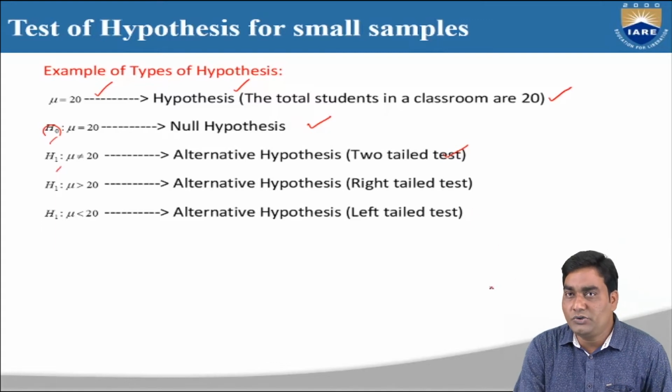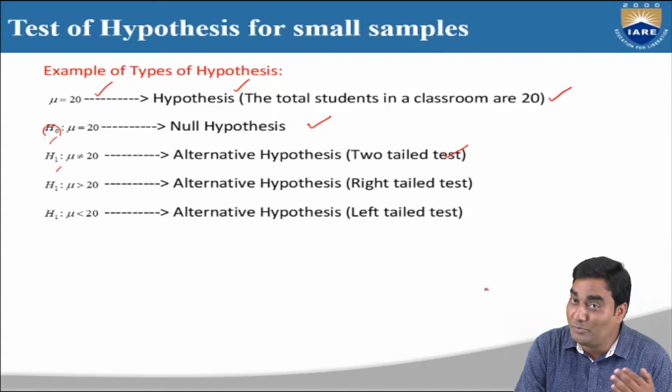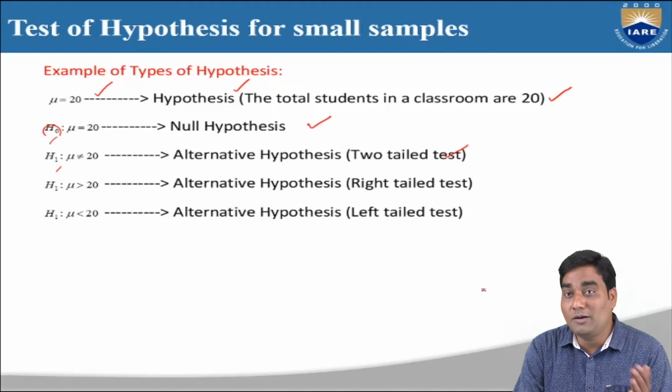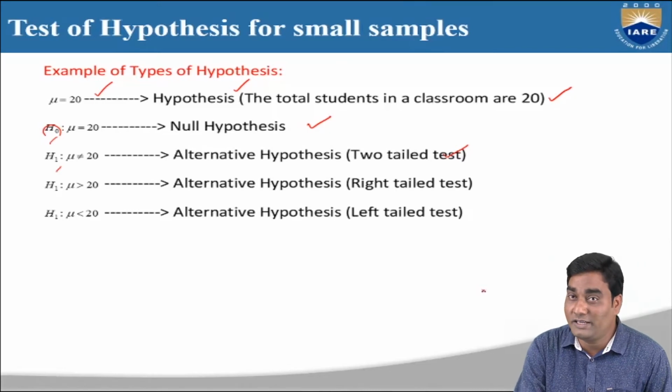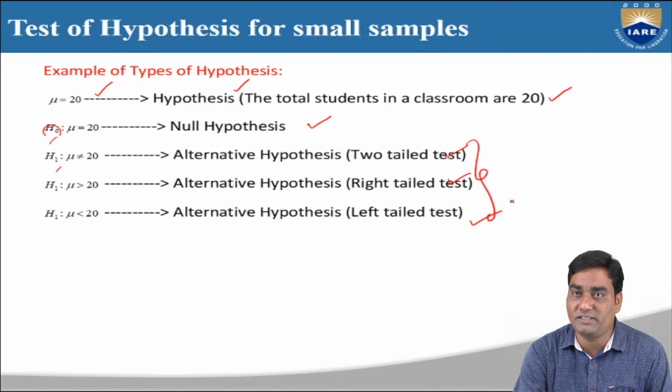Mu not equal to 20 means we have two options. Either it may be mu greater than 20 or mu less than 20, because it is not equal to 20. So in the alternative hypothesis we have three options, of which one is mu not equal to 20.